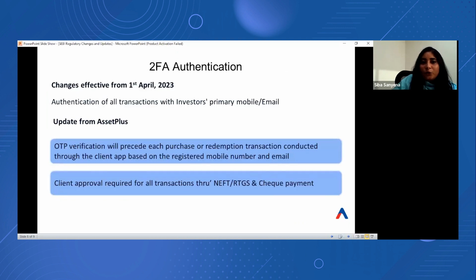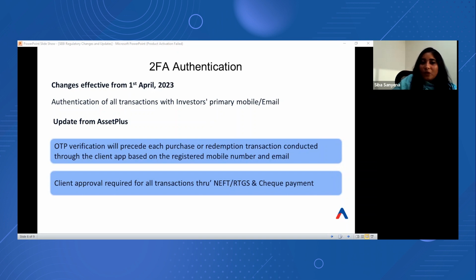Here, as we all know, two-factor authentication is a two-step security process done to validate online transactions. In continuation of the two-factor authentication process for all online redemptions, SEBI issued a circular again on 30th of September 22 to further safeguard the interest of investors, which stated that the two-factor authentication will now be extended not only to redemptions but also to subscription transactions. For any financial transaction the client is going through, they have to undergo two-factor authentication.